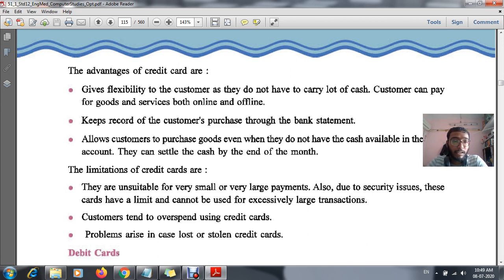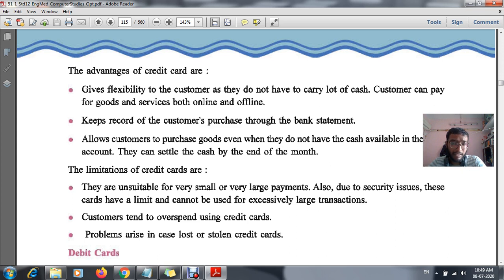Now the disadvantages, which means the limitations of the credit card. They are unsuitable for small or very large payments. Small payments means, suppose I go to a shop and want to purchase something around 100 rupees or 50 rupees, it is not possible to use a credit card.